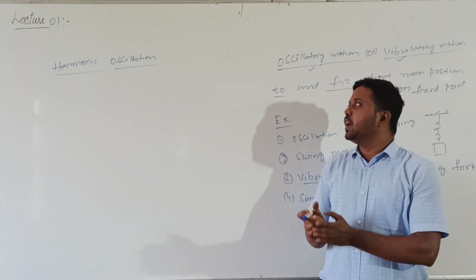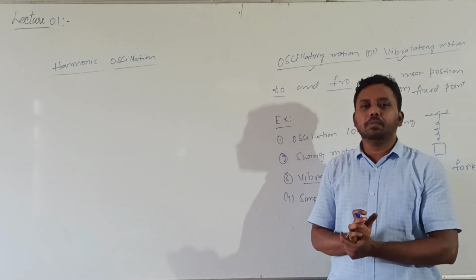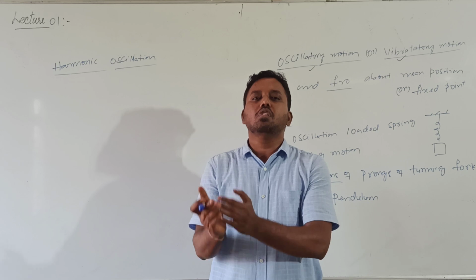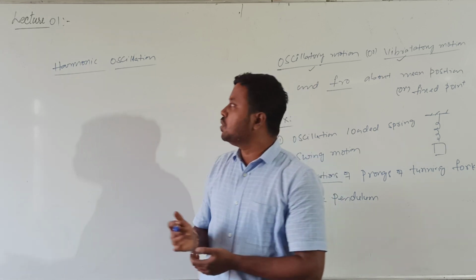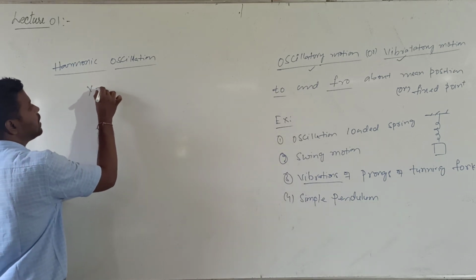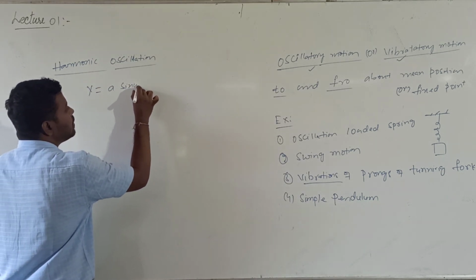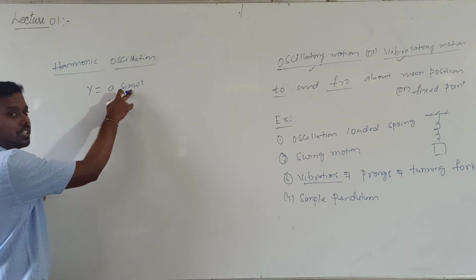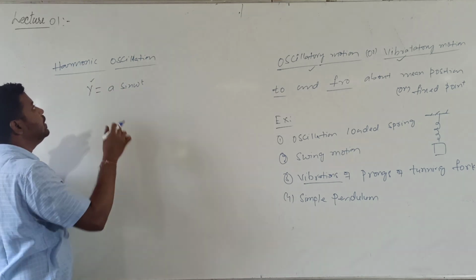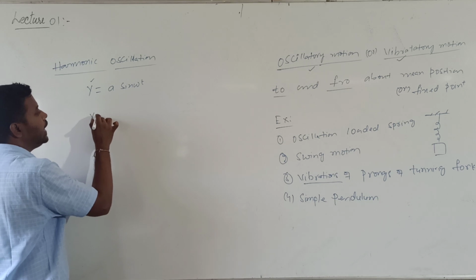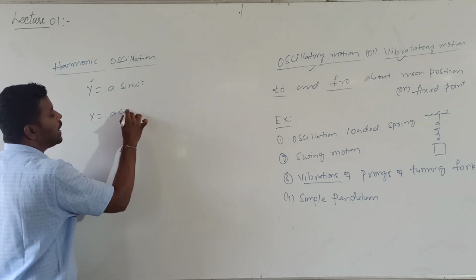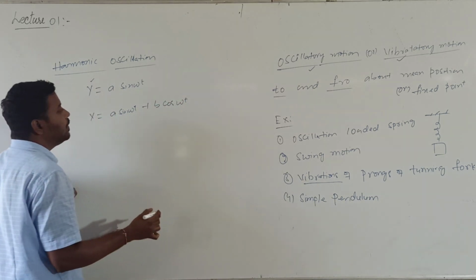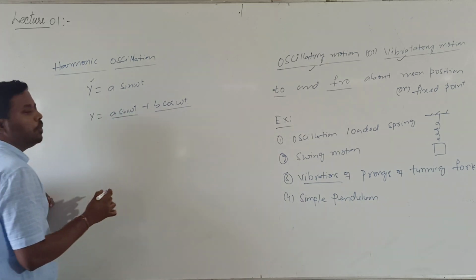Otherwise, a motion is a harmonic oscillatory motion if it can be resolved into two or more harmonic oscillatory motions. Take the example, y = a sin omega t. This is a harmonic function: displacement is a sine harmonic function. So I can call this a harmonic oscillation. Even y = a sin omega t + b cos omega t is the combination of two harmonic oscillations.